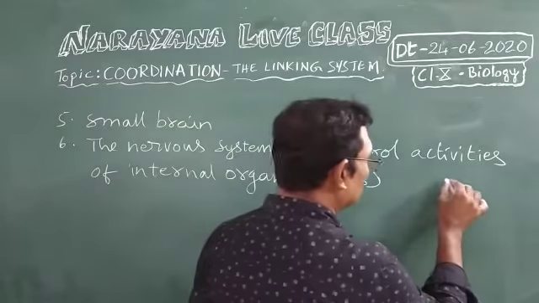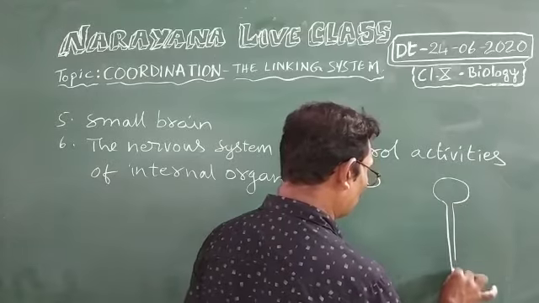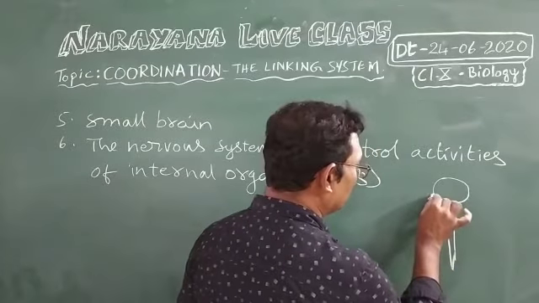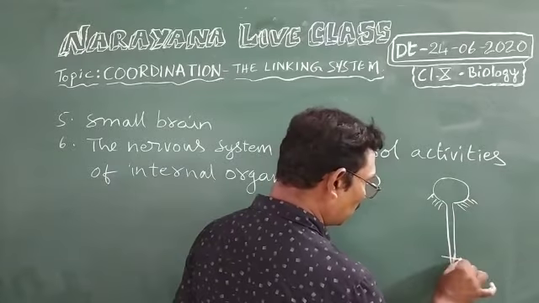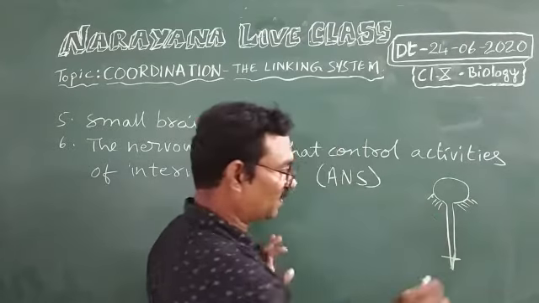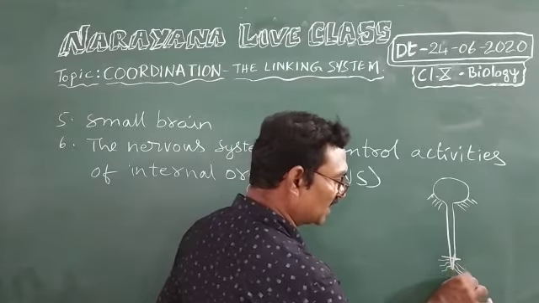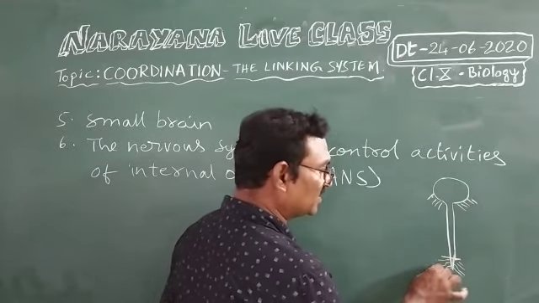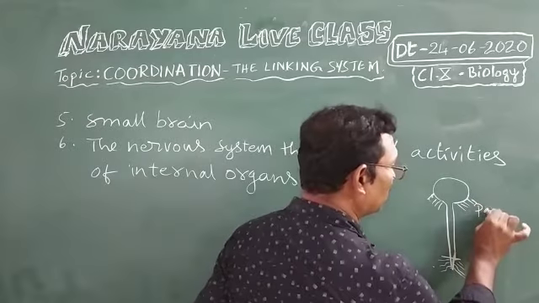Suppose think that it is the brain and it is the spinal cord. From the brain, some nerves arise, and from the posterior part of the spinal cord also, some of the nerves arise. These nerves together are called parasympathetic.